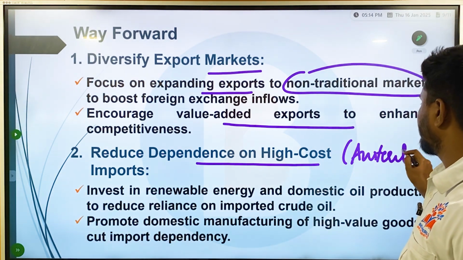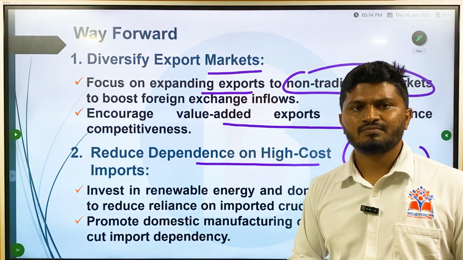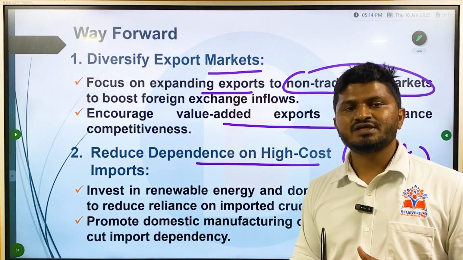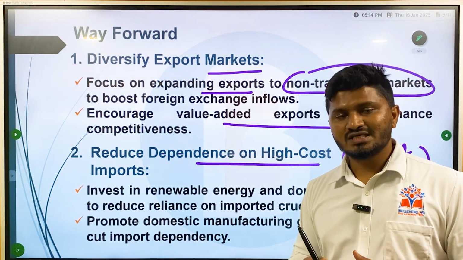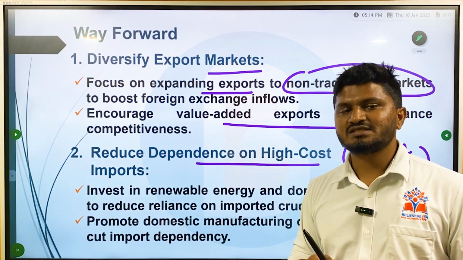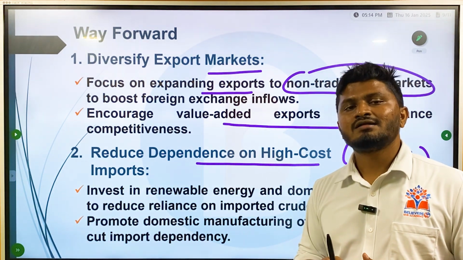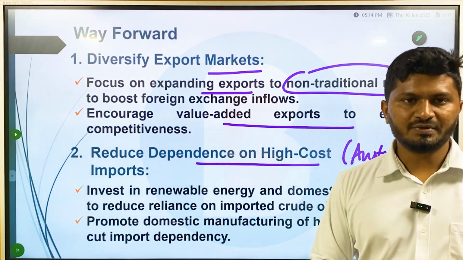That is, importing only those items which are very essential, so that when you are importing items which are very essential, then the forex reserve in your hands will be stable. But if you are using your dollar or the foreign currency which is present with you for importing petty items like food, etc., then it is going to reduce the forex reserve and it is going to reduce the value of the rupee.